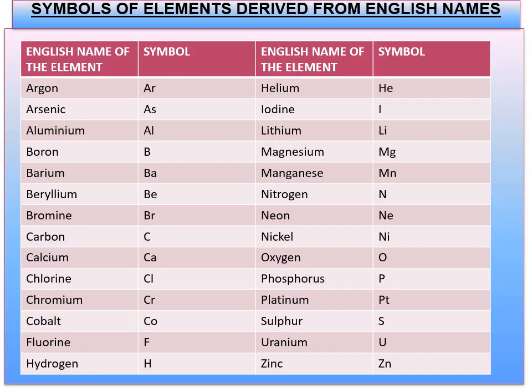Here are symbols of the elements derived from English names. I have given a few names of elements and their symbols. Everyone should know the symbols by heart, children.